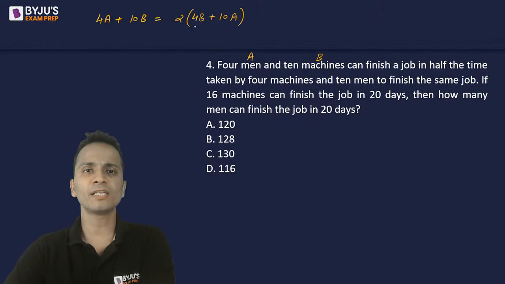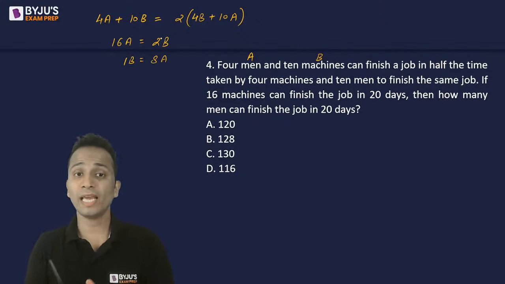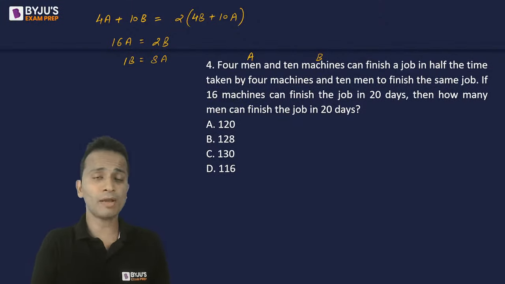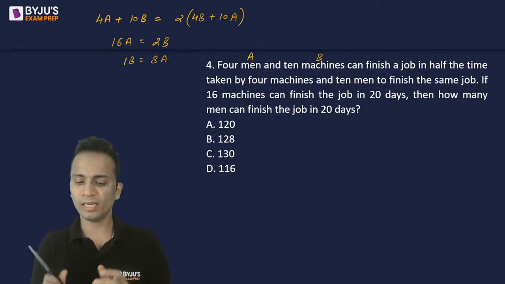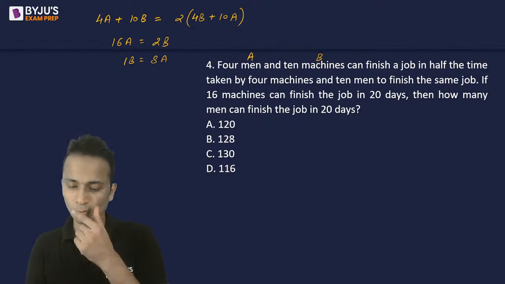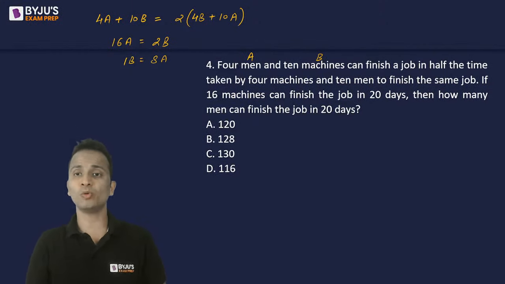Let's simplify this. So 20a minus 4a, that is 16a, is equal to 2b, or I can say that 1b is equal to 8a. So one machine is equivalent to 8 men. The work done by one machine is equal to the work done by 8 men in a given amount of time. So men is to machine is equal to 1 is to 8. Chandu, you are absolutely correct.